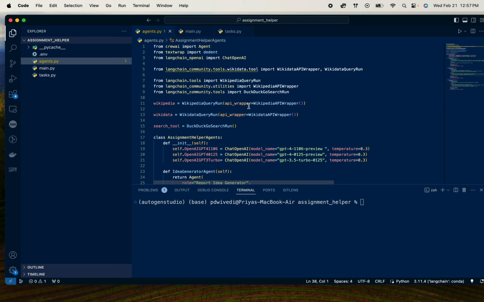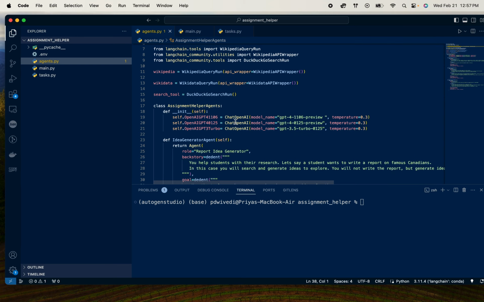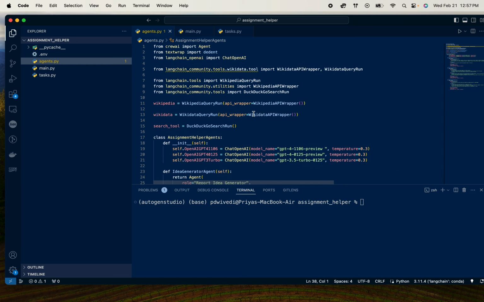The more interesting piece here is the agent. An agent for me is going to be a GPT-4 turbo model. The tools here are tools that I imported from LangChain. You can definitely also define custom tools here to be used, and I'll cover that in a future video.